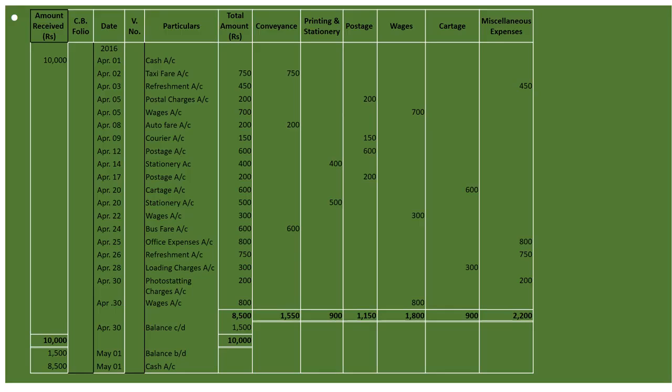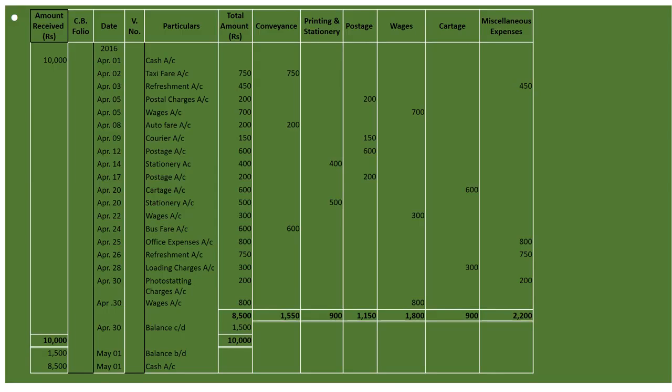Cartage we will include under cartage and total column. Computer stationery we will include under printing and stationery and total column. On April 22, wages we will include under wages. Bus fare under conveyance charges. Office expenses, it is miscellaneous. Refreshment is also miscellaneous.